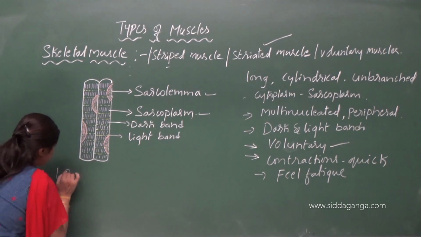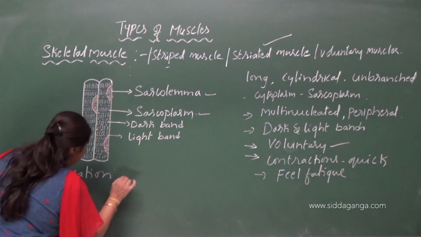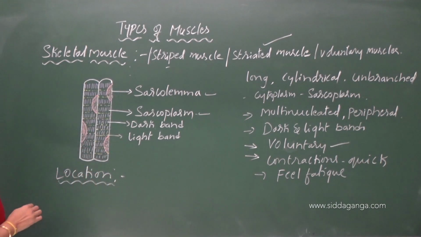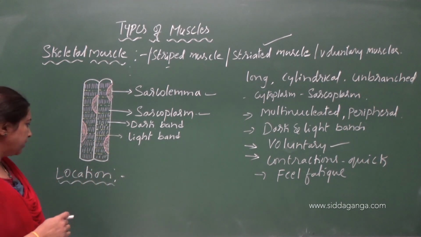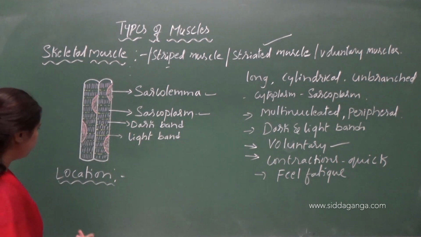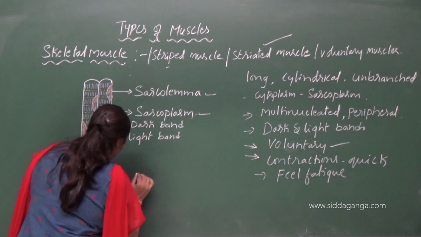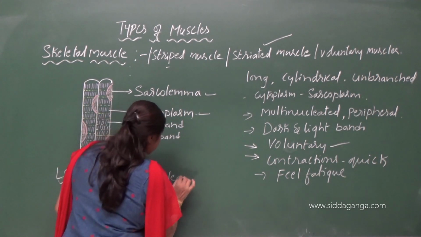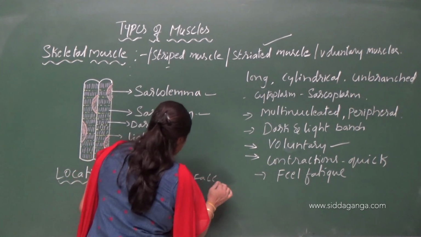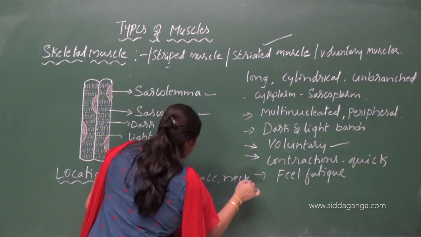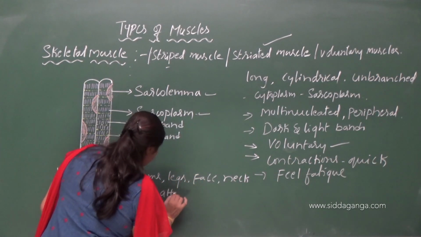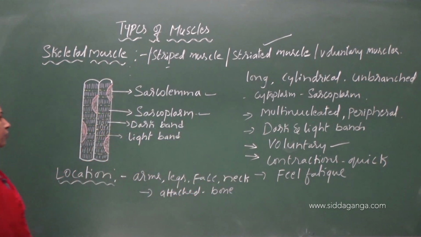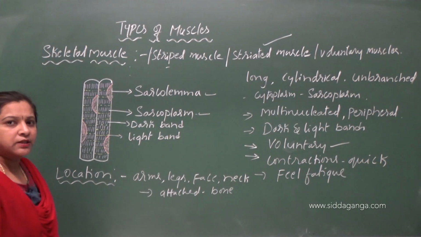Okay, then where are the skeletal muscles located in the body? As I said, location. No doubt they are found attached to the skeleton, but most commonly they are present in the arms, legs, face, and neck, and they are found attached to the bone skeleton.